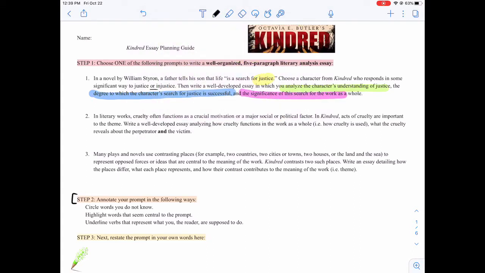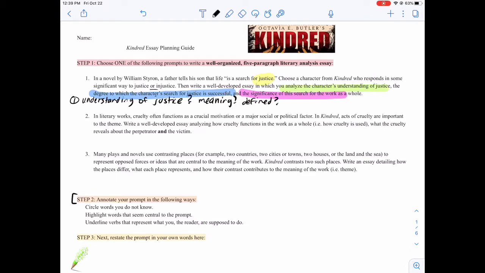So if you're choosing this prompt, you're going to break it up into three pieces. So the first piece is this part in green, in which you analyze the character's understanding of justice. So what is the meaning of that? How do they define that?